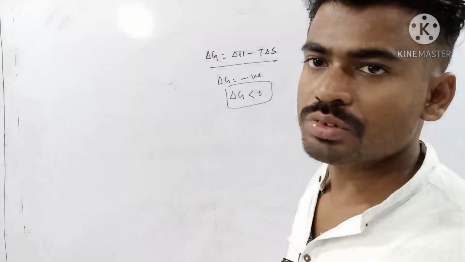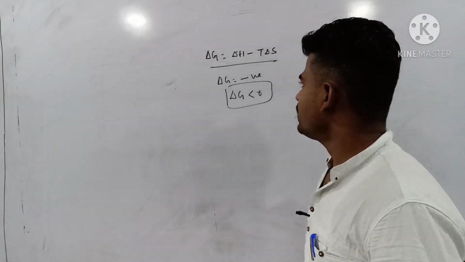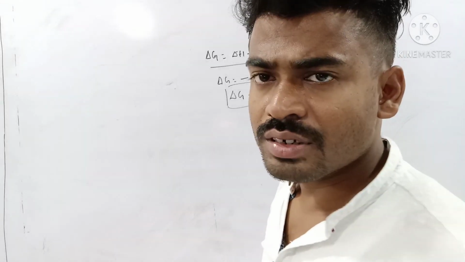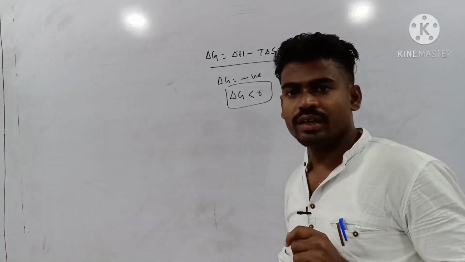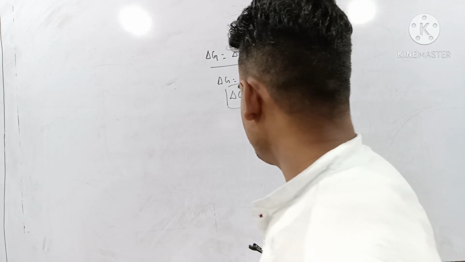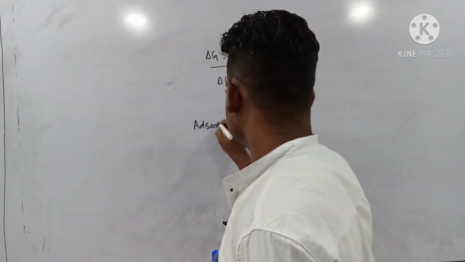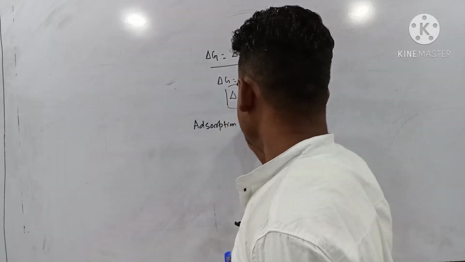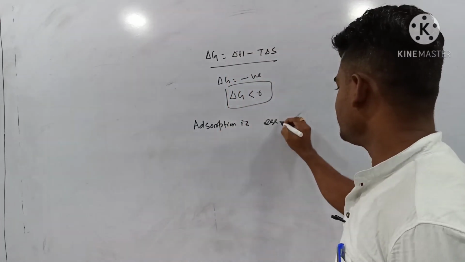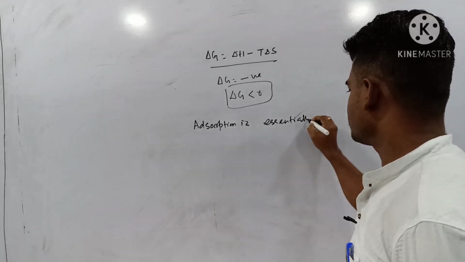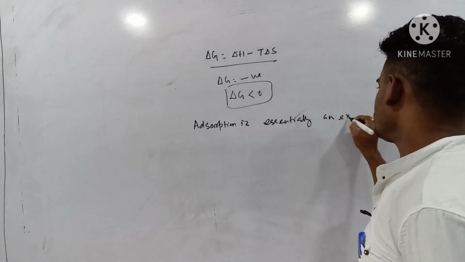It has been found that adsorption is essentially an exothermic process.